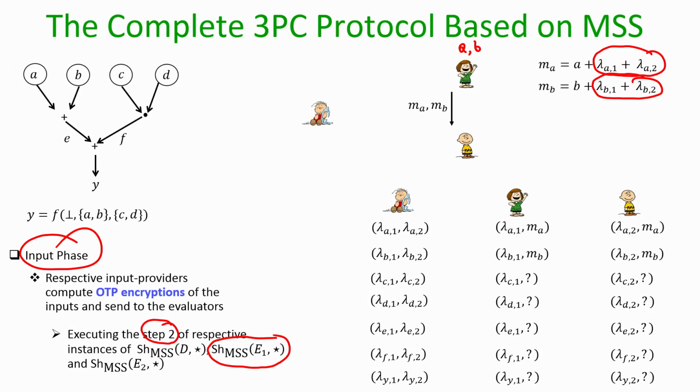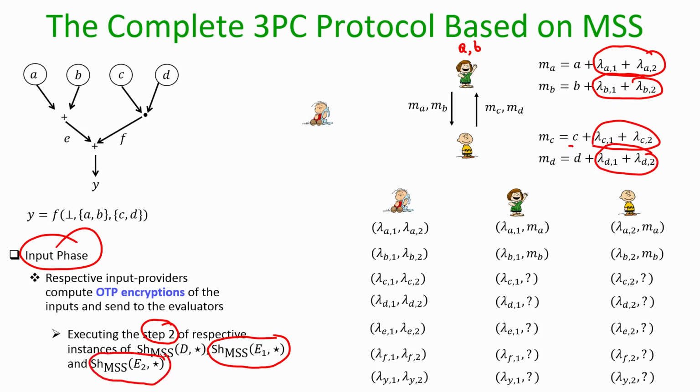And in parallel, the evaluator E2 will compute OTP encryptions of the input C, OTP encryptions of the input D and make it available with the first evaluator, and this is equivalent to performing step 2 of all the sharing instances where E2 is the dealer. Since we are taking an example circuit where the distributor has no input, the distributor is not supposed to compute any OTP encryption and give it to the evaluators.